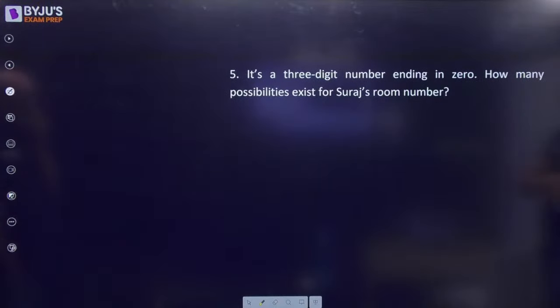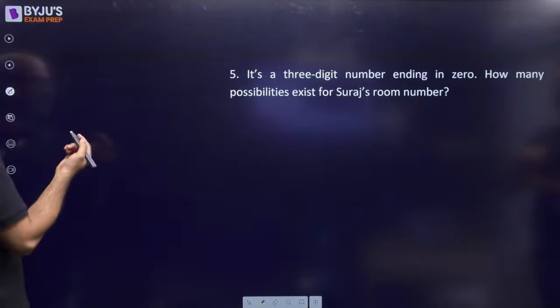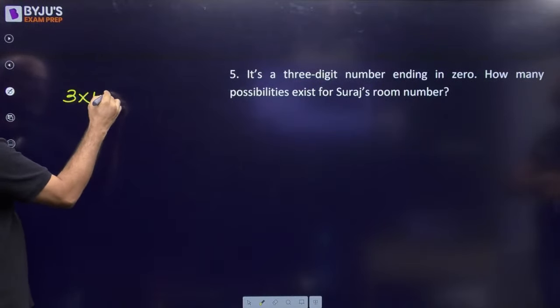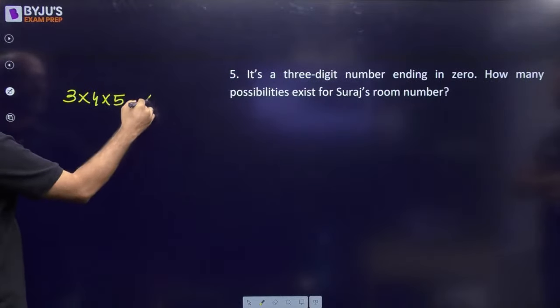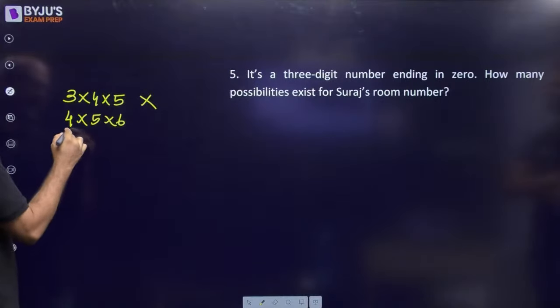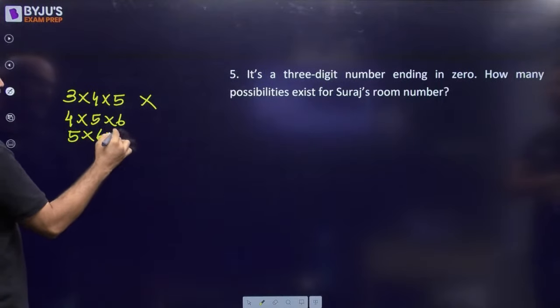Next. It's a 3-digit number ending in 0. So again 5 का multiple होना चाहिए. How many possibilities exist? So the starting is 3 into 4 into 5, which is not a 3-digit number. So we can have 4 into 5 into 6, and then we can have 5 into 6 into 7.